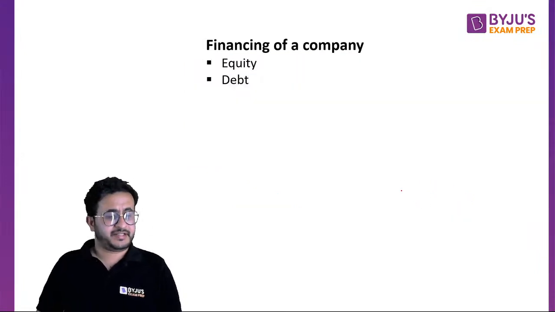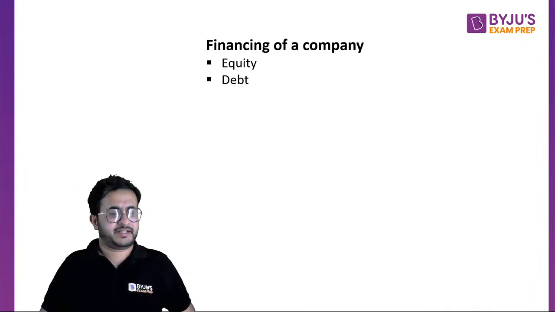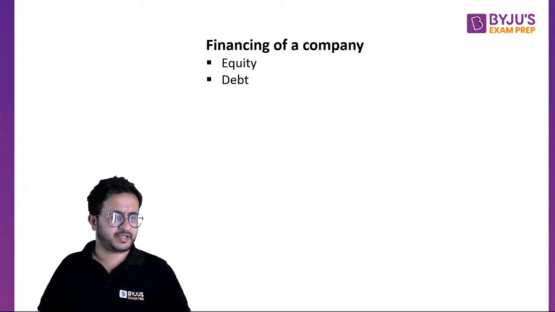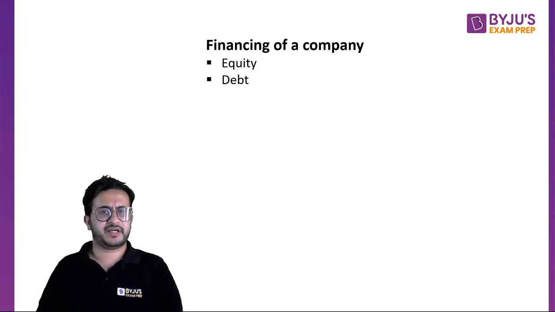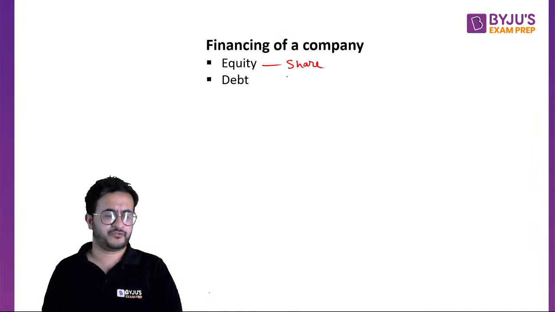Now we'll talk about financing of companies. How do companies get money? Right, where does money come from? You have opened a startup, okay, where will the money come from? So there are two ways: one is equity, another is debt. Okay, so what is equity? Equity is basically you give a share of the company to someone, so it's a kind of share of the company.